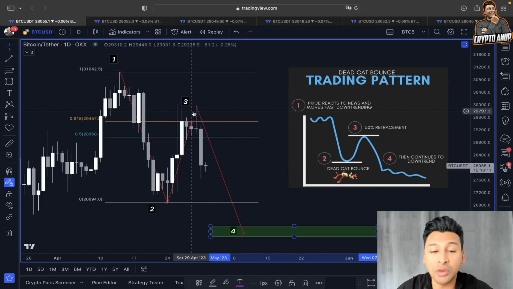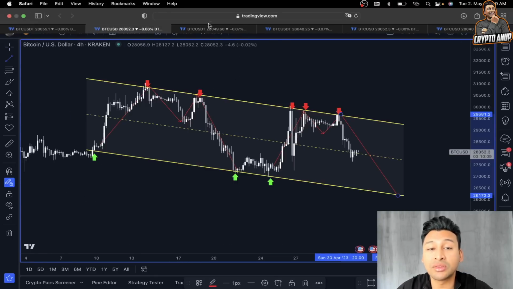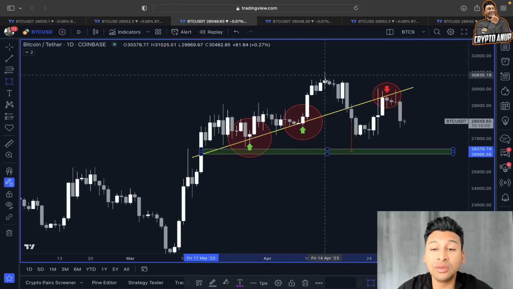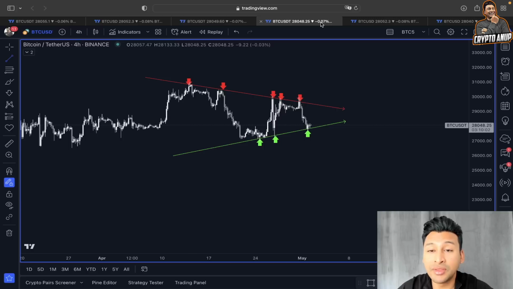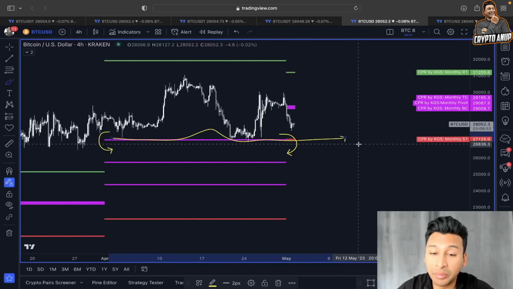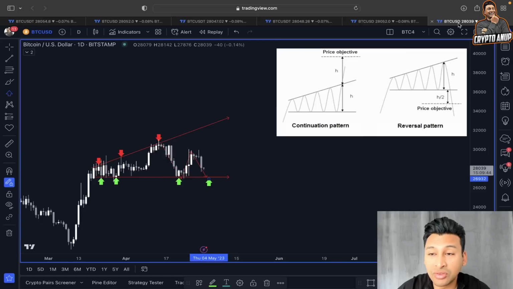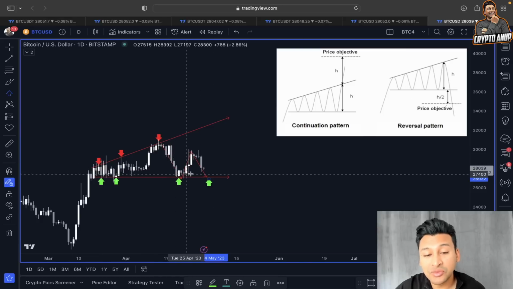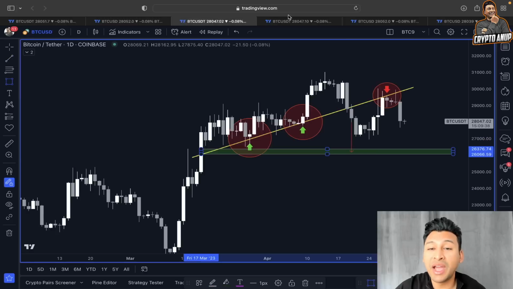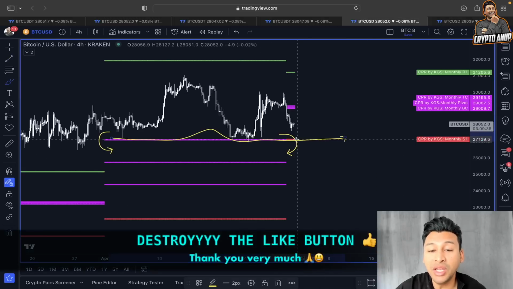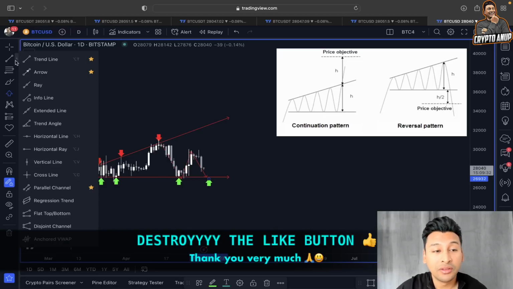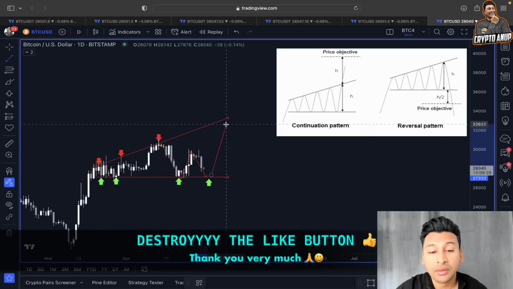So before we talk about this trend reversal on 25,000 from this descending channel, from this dead cat bounce trading pattern, from this rising trend line, resistance line, we have to break one of the most important lines of support for Bitcoin around 27,000 range. Yes, guys, only after breaking this 27,000 range are we going to follow this dead cat bounce trading pattern. Otherwise, remaining over 27,000 means the price of Bitcoin after that could be again starting a rally like this.